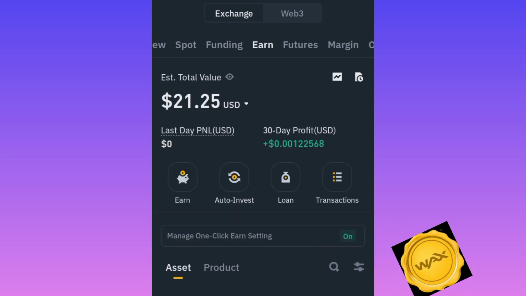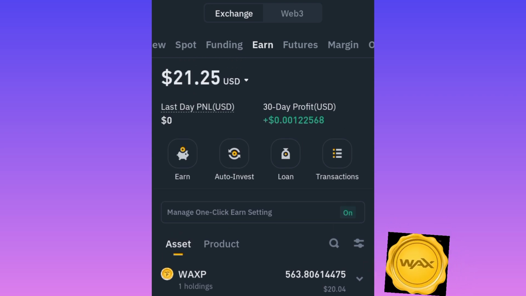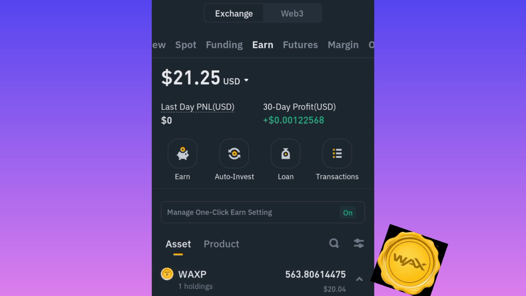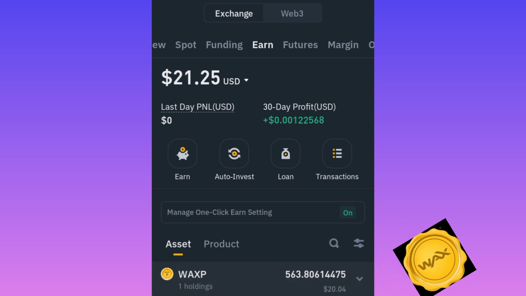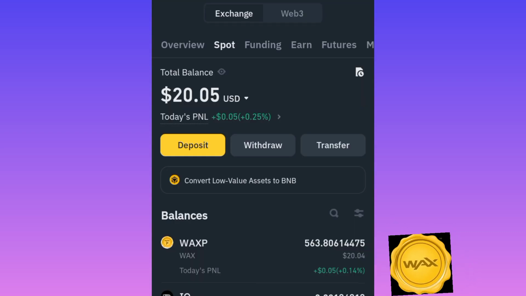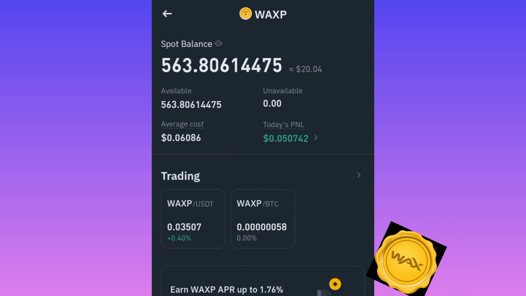So quickly, my coin is in this section. You can see the assets I have here. These are the assets I have. So you need to click on trading, because you have to trade it.